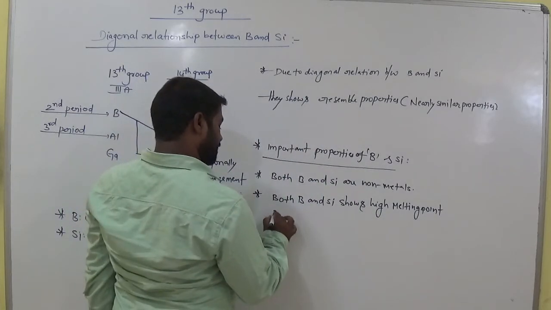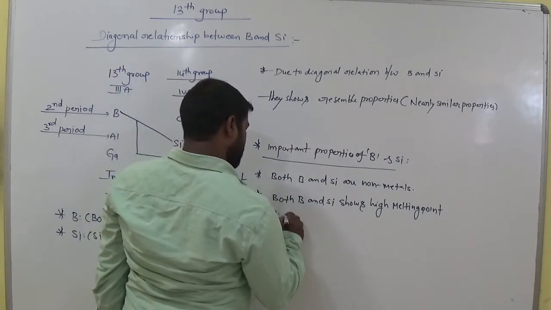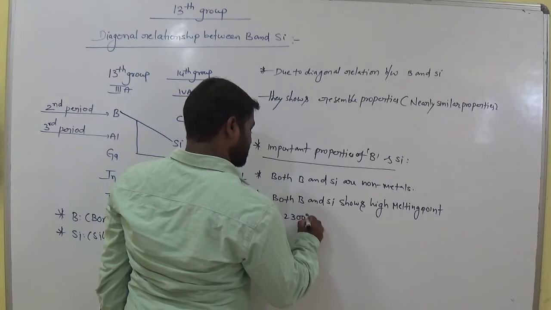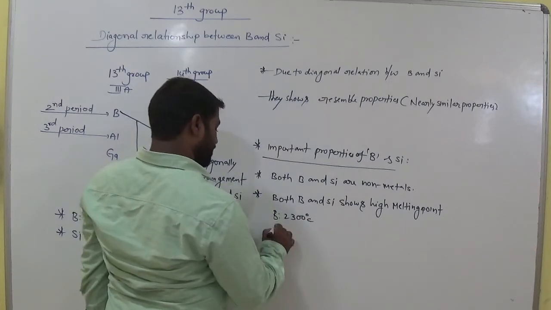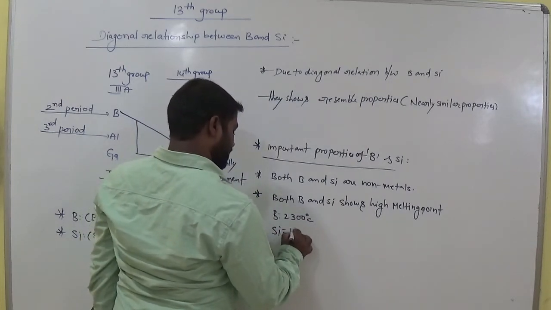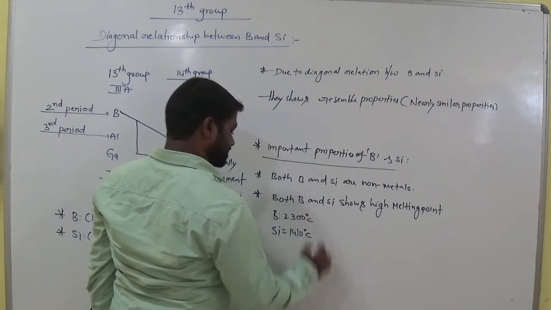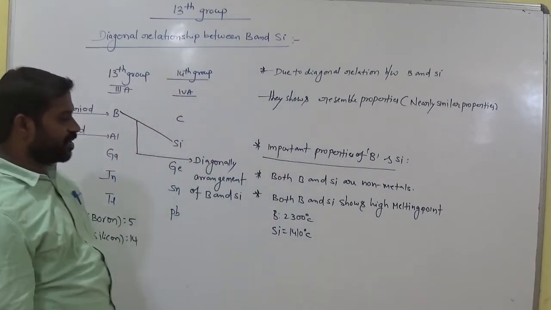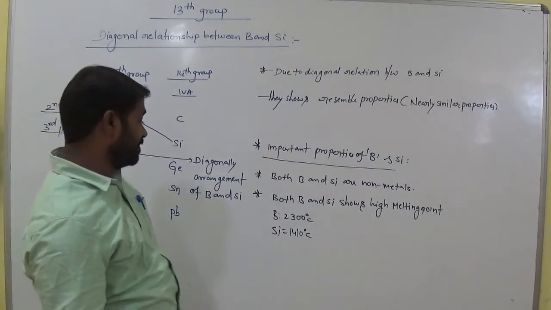For boron the melting point is nearly 2300 degrees Celsius and for silicon it is 1410 degrees Celsius. So that means they melt at high temperature clearly.